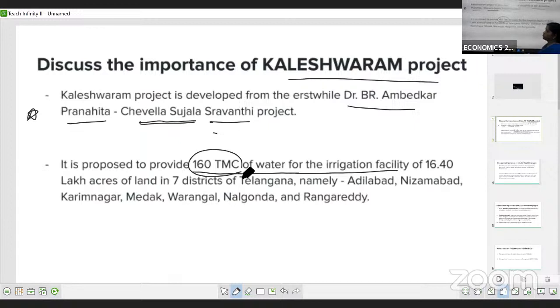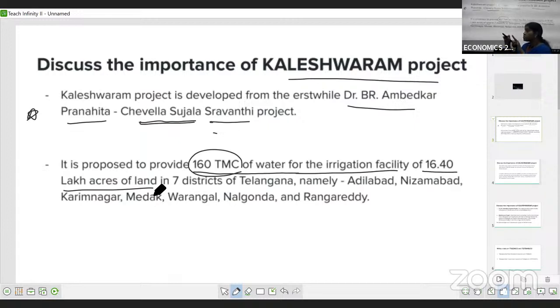To build this project, they used nearly 16.40 lakh hectares of land.